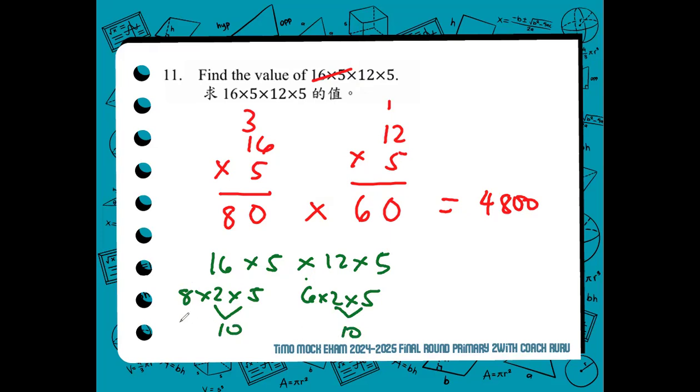So you have 8 times 10 and 6 times 10. 8 times 10, 80. 6 times 10, 60. So the same. You have 80 times 60, 4,800. So in this item, just like number 10, the previous item, you can answer an expression in many different ways. It's up to you, where you will be comfortable, and always double check if your answer is actually correct.